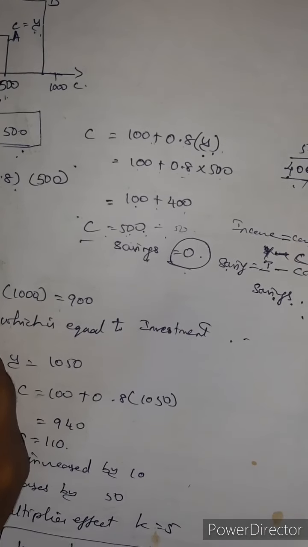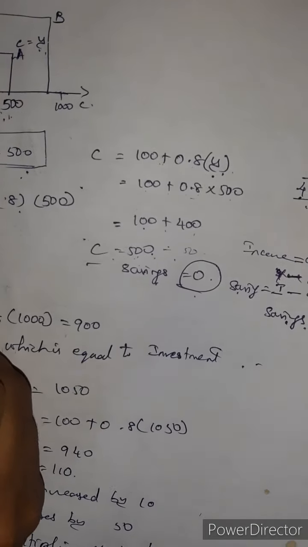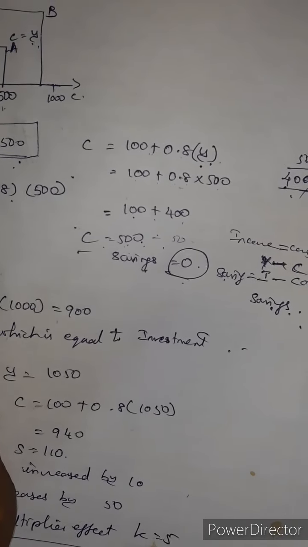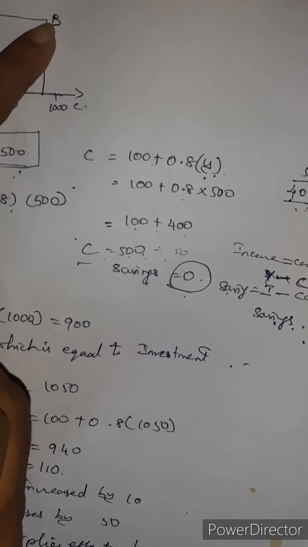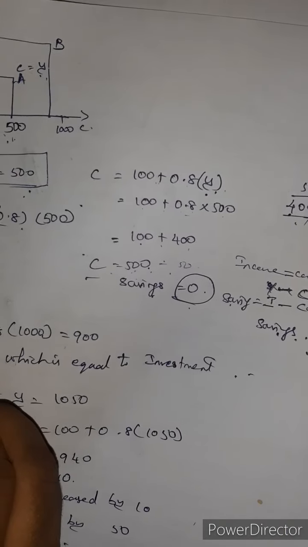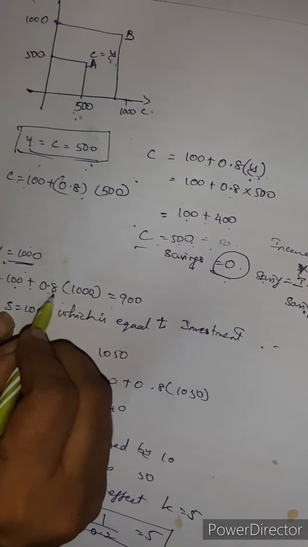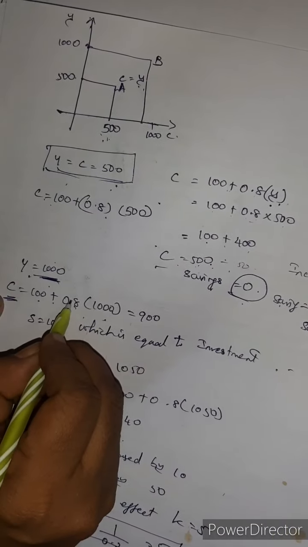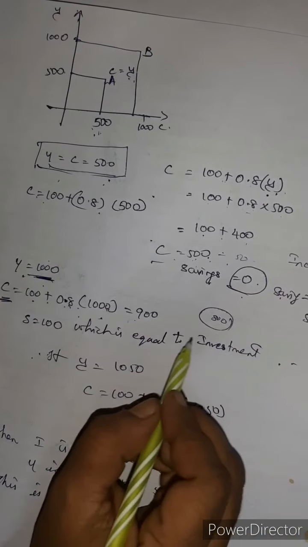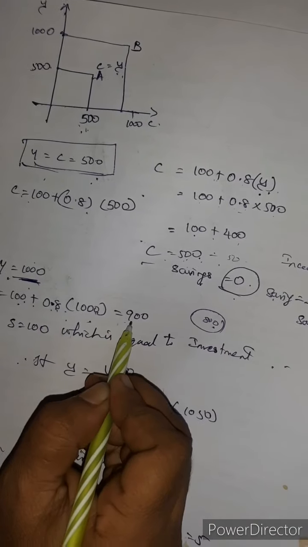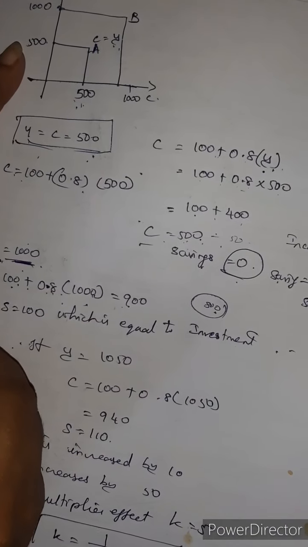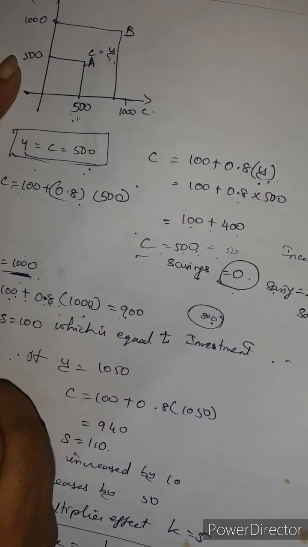How we can prove this is what we are going to see now. If the income increased to 1000, then what will be the consumption? We will check that at point D. Now you can see the same formula, 100 plus 0.8y, where y is given as 1000. 0.8 into 1000 we get 800. That means 800 plus 100 equals 900. Y, the income, is 1000, but consumption is only 900.